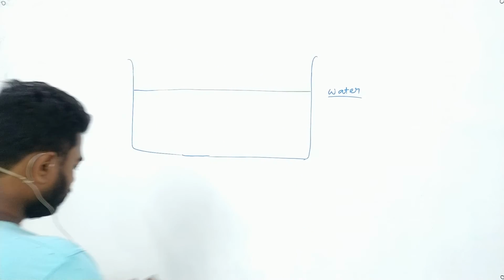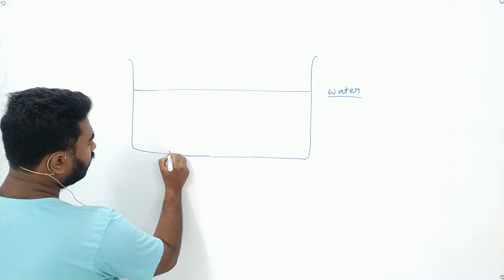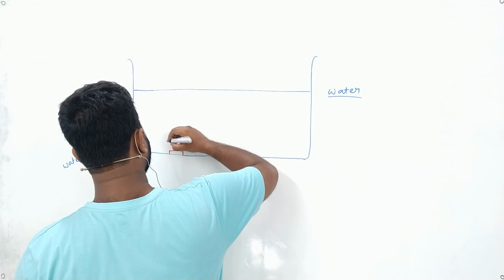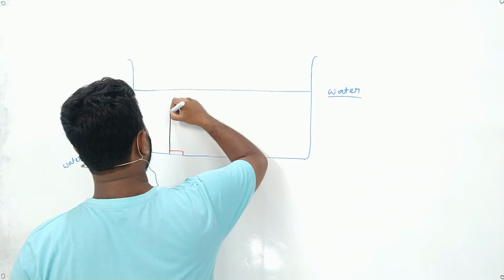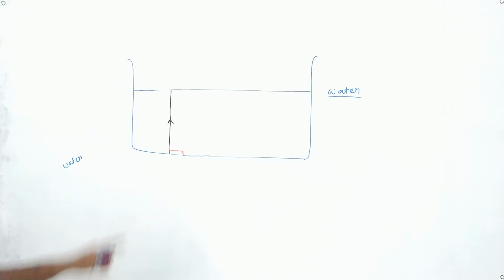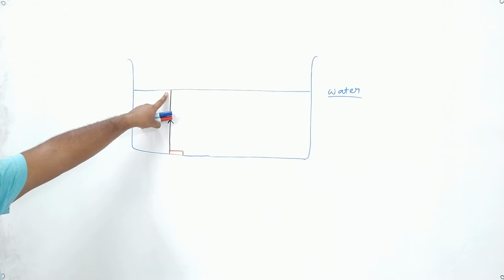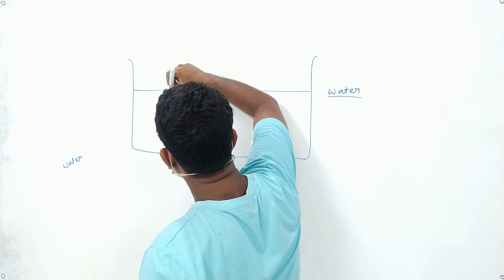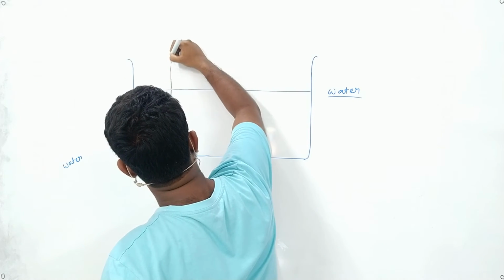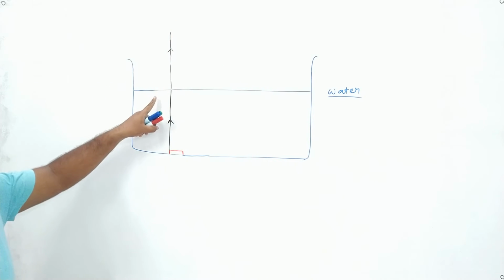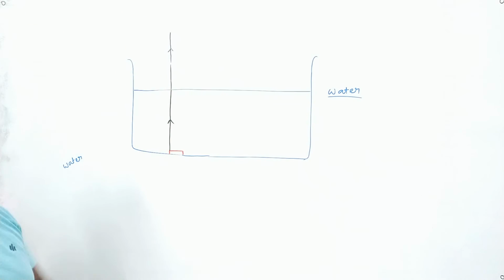So suppose I have a coin placed here. Okay, suppose this is a coin. Now a ray from the coin will go directly and reach the surface of water. If it goes directly and reaches the surface of water, the angle of incidence here is 0 degree, and we know if a ray of light falls normal to the surface, it will pass as it is. So if it is normal to the surface, this ray of light will pass as it is.